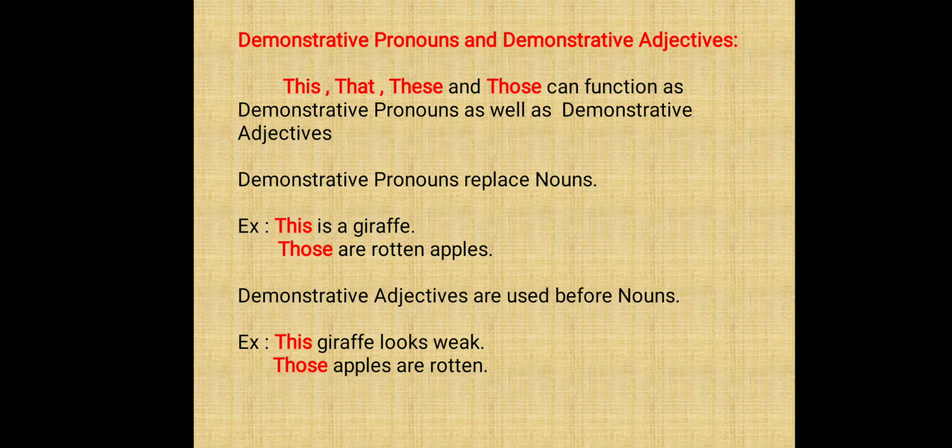Look at the example. This giraffe looks weak. Giraffe is a noun, and before the noun they have used the demonstrative adjective this. Those apples are rotten. Apples is a noun. So before the word apples they have used the demonstrative adjective those. Children, how will you identify the demonstrative adjective? Very good. When the demonstrative pronoun is used before the noun, then it is said to be a demonstrative adjective.